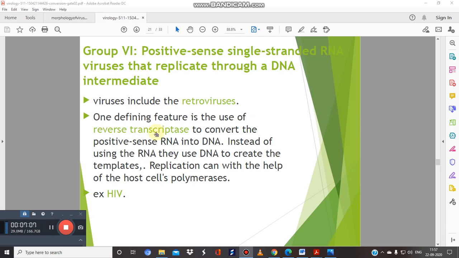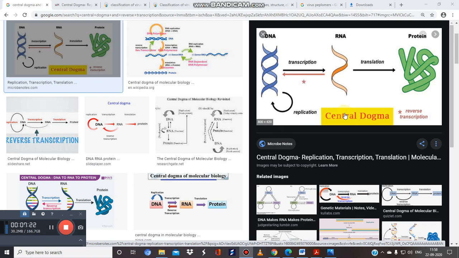So I hope you know about the process of transcription and translation. Just to recall a bit: DNA to RNA to protein. That is transcription, DNA to RNA. But sometimes what happens is reverse transcription. If you see here, there is a process known as the central dogma, that is from DNA to RNA to protein synthesis.